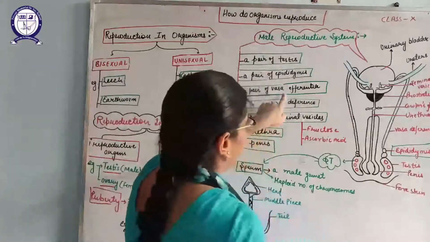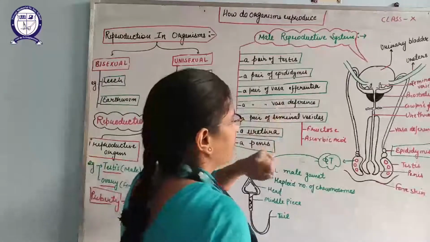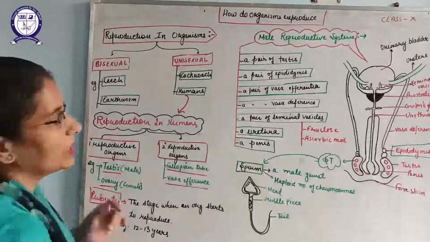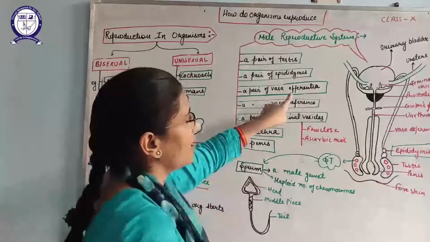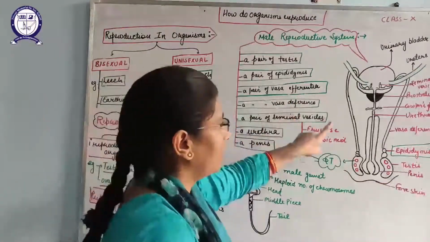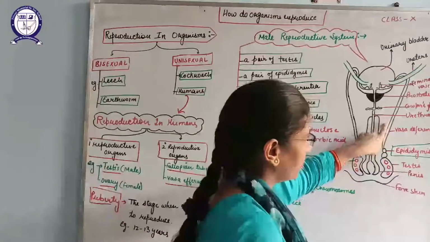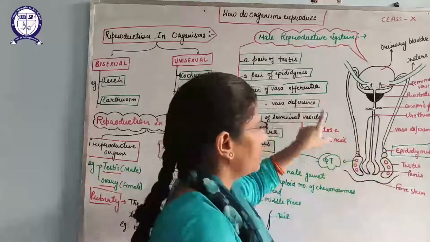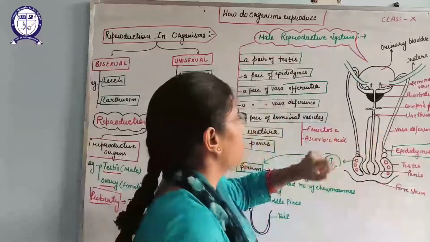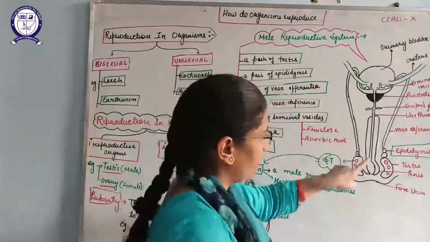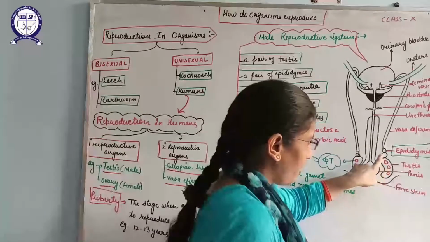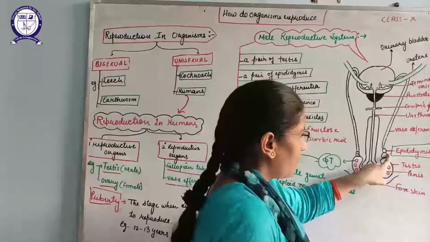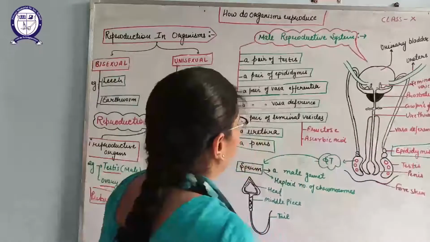After that, a pair of vasa efferentia and a pair of vasa deferens. Many times CBSE asks the difference between these two. Vasa efferentia is a coiled structure, whereas vasa deferens is a straight tube-like structure. Vasa efferentia is found inside the testes, vasa deferens outside the testes. Vasa efferentia will carry the sperms from the rete testis to the epididymis, whereas vasa deferens will carry the sperms from the epididymis to the ejaculatory duct.